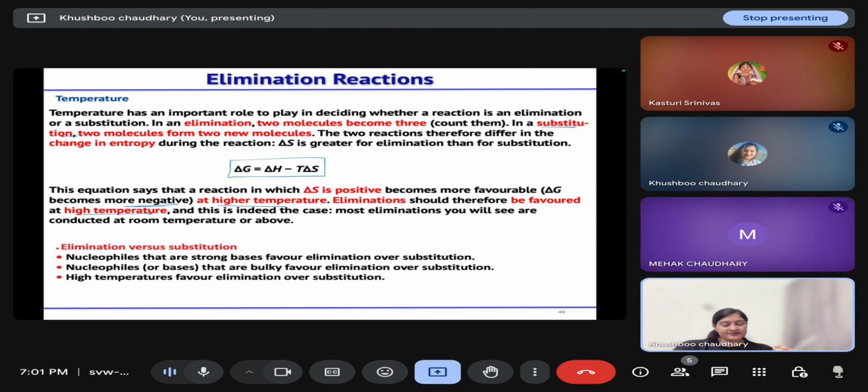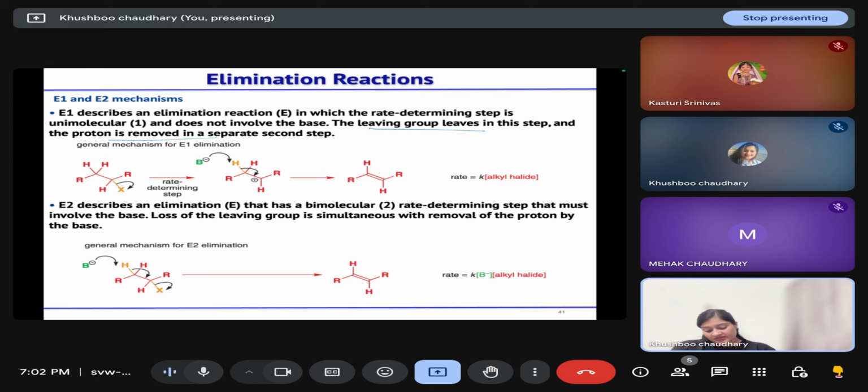Now, let us discuss more about the mechanisms E1 and E2. We saw that in the case of E1 mechanism, your rate determining step is unimolecular and does not involve the base. So the leaving group leaves in the first step, and proton is removed in the second step, leading to the formation of alkene. So rate depends only on the concentration of your substrate.